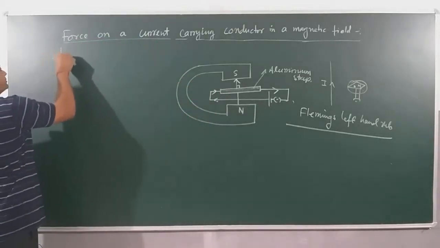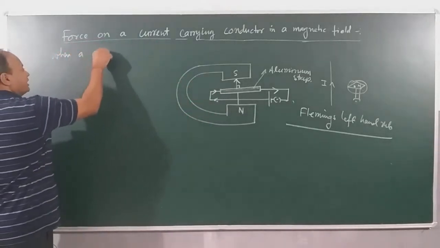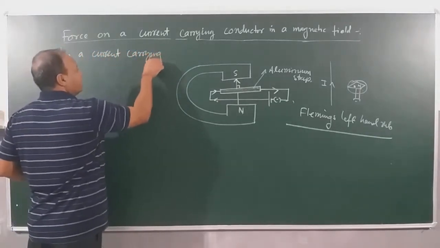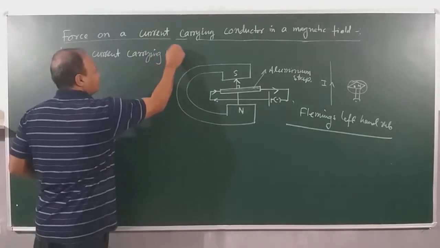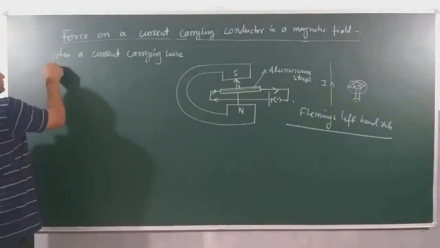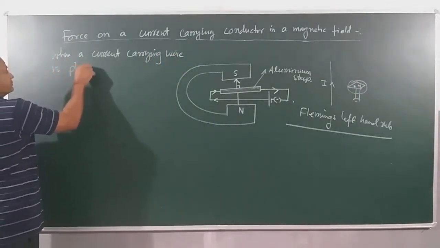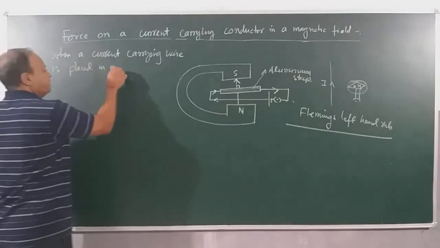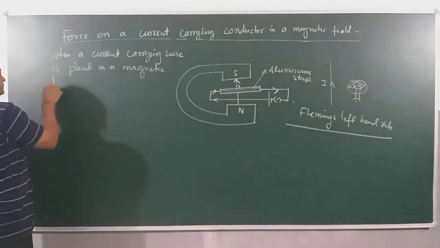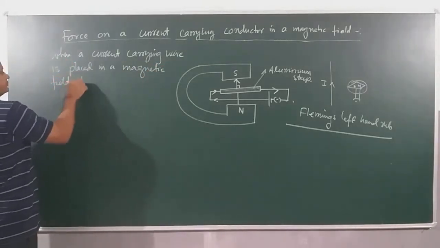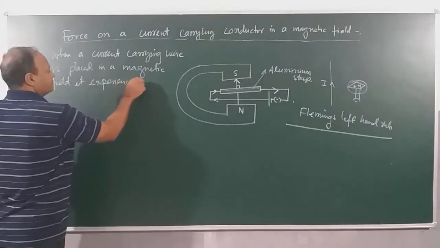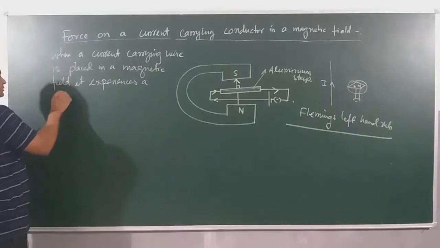When a current carrying wire, conductor meaning a conducting wire, is placed in the magnetic field, it experiences a magnetic force.